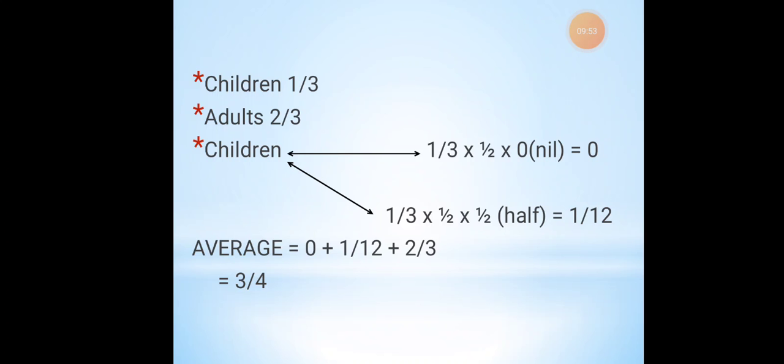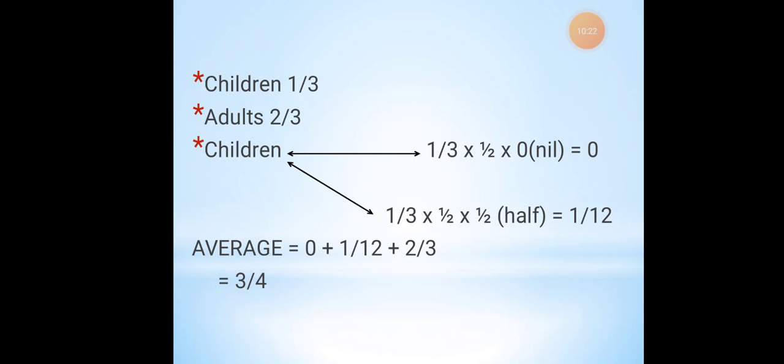Even the children are segregated into two parts. The kids below 6 months will only drink milk, that too their mother's milk. So if there are 1 by 3 children in our economy, half of the children will not consume anything, and half of the children will consume something, maybe any kind of food, fruits, or food grains.